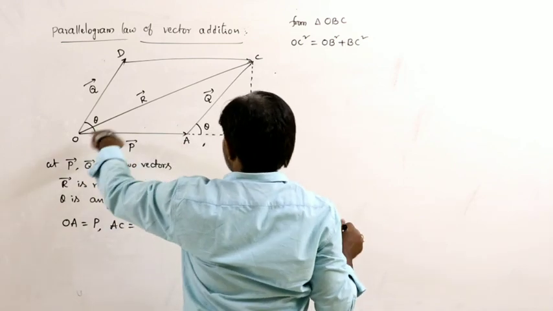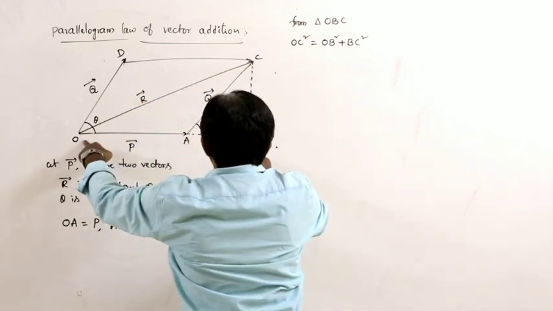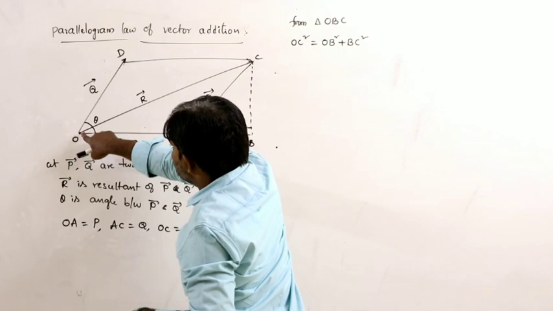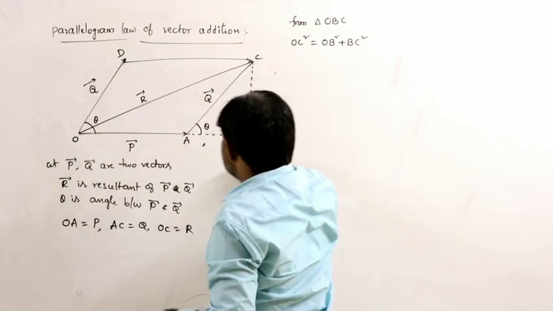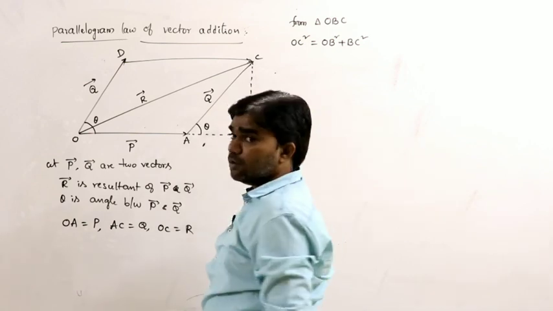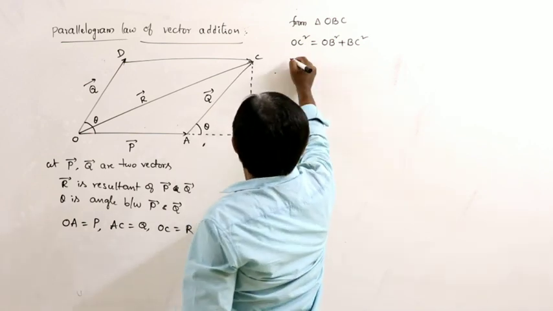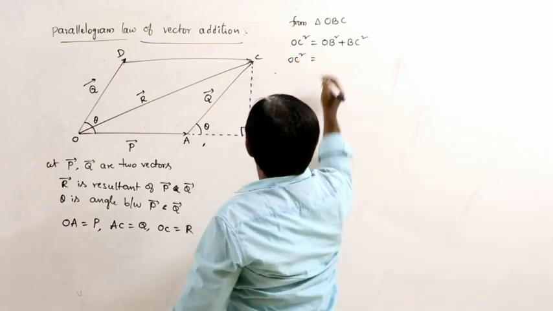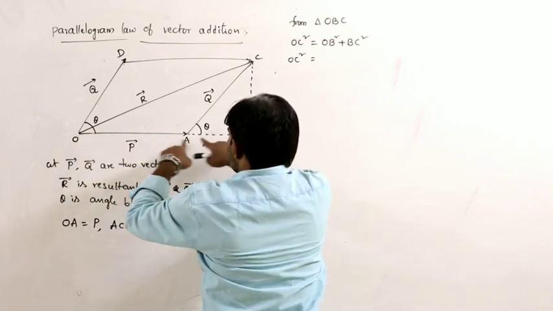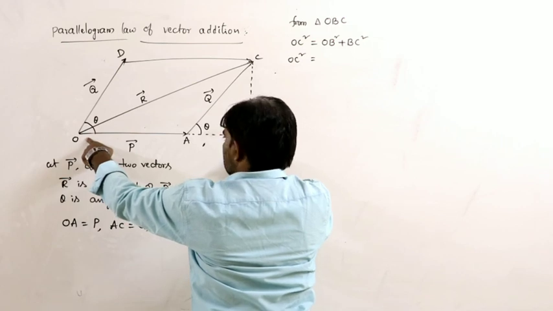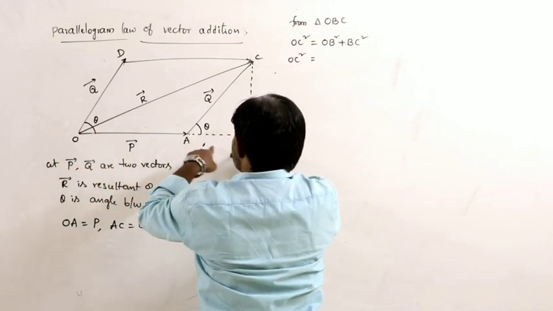Here OC is the hypotenuse, OB is the adjacent side, and BC is the opposite side. OB can be written as OA plus AB.